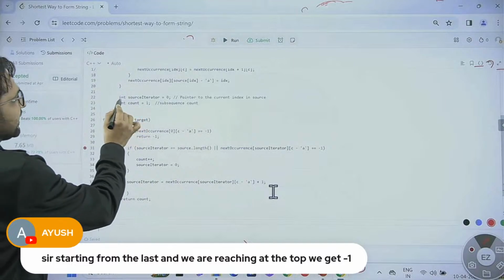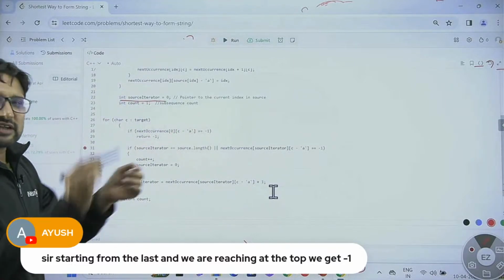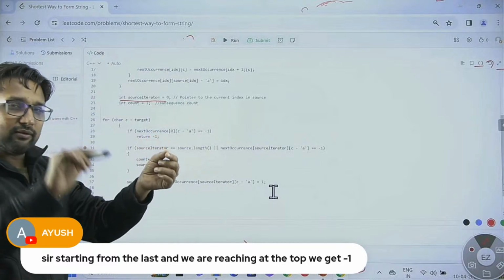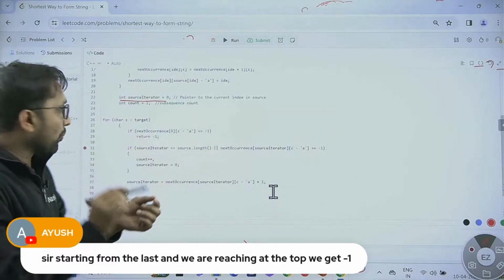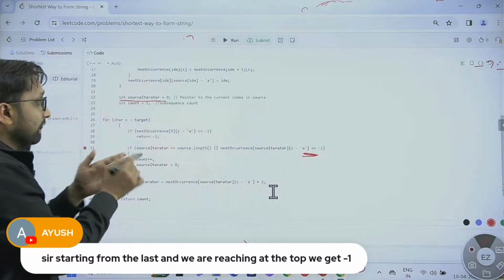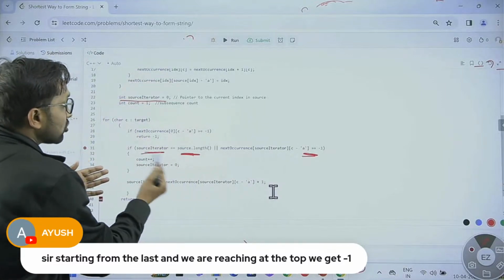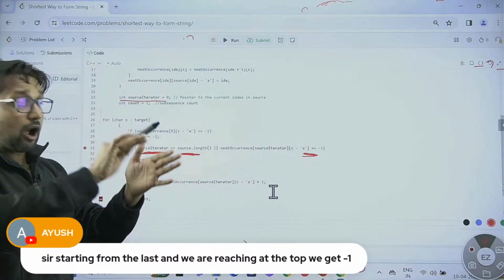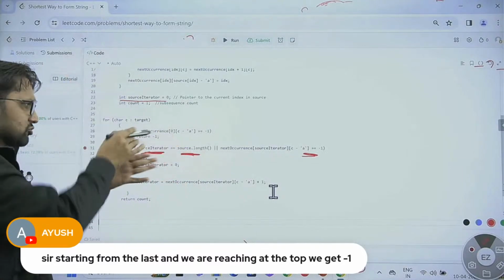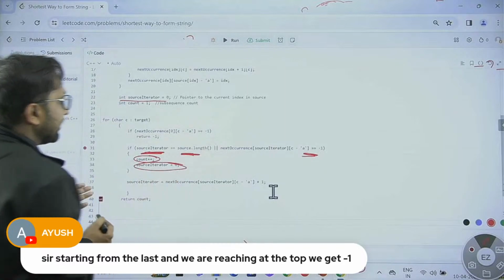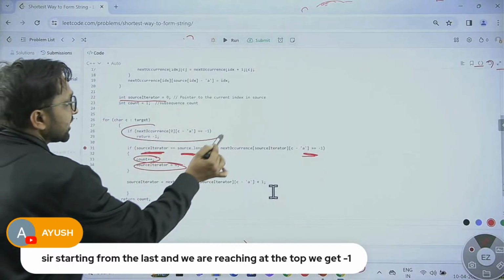After that, we take a source iterator starting from 0, and every time we increment it by 1. Whenever our source iterator crosses the string length, we are out of the source string and need to start again. In that case, we increment our count and reset the source iterator. And this is the condition to check.